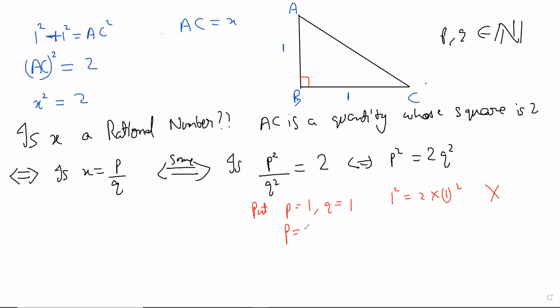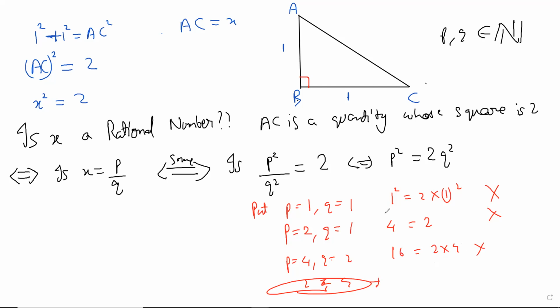And then you keep trying like this. You put q equal to 1, and then you try again. I think I've already tried this one. You get 4 times 4 equal to 2. That's also not true. Maybe you're now trying to balance things, so you put this equal to 4 and this equal to 2. Again, I think I've tried this. No, this doesn't work. It gives 16 equals 2 into 4, so it doesn't work. Now you can put 2 and 4, and you can check that I've already tried. I think it doesn't work. So after putting so many values, we see that it doesn't seem to work, right?